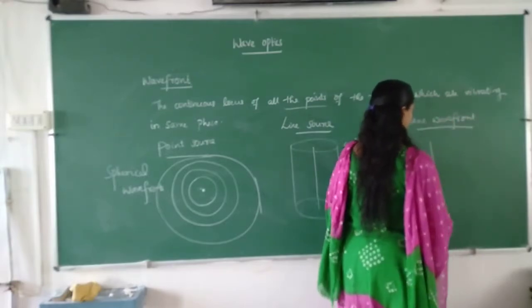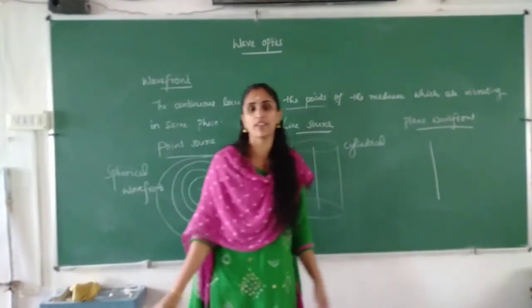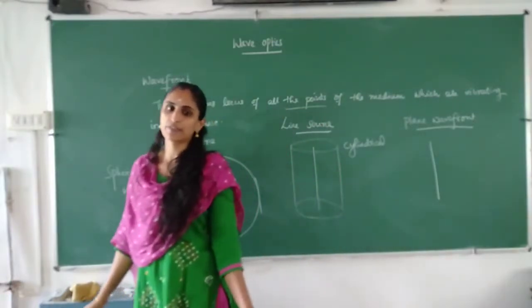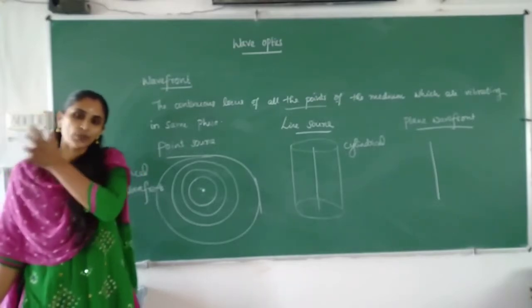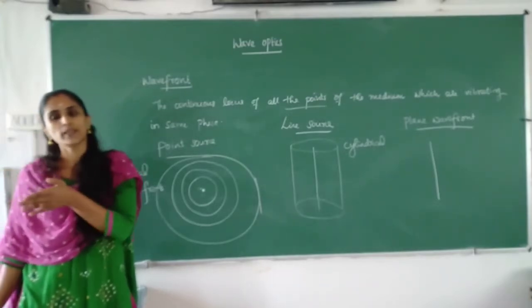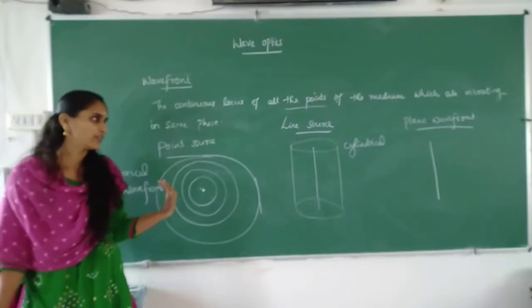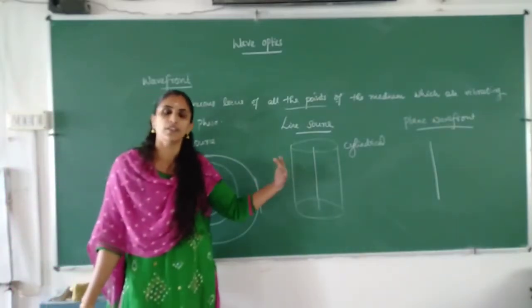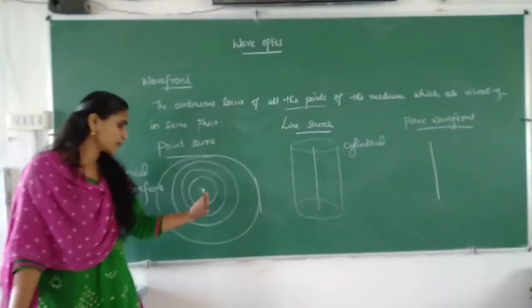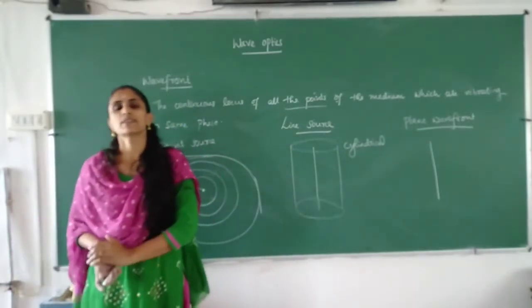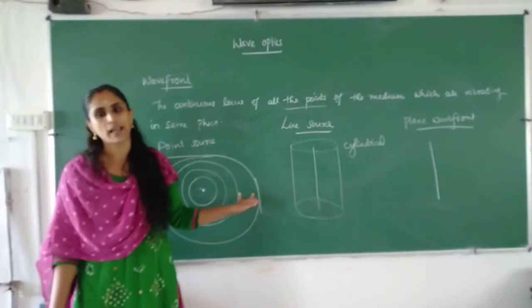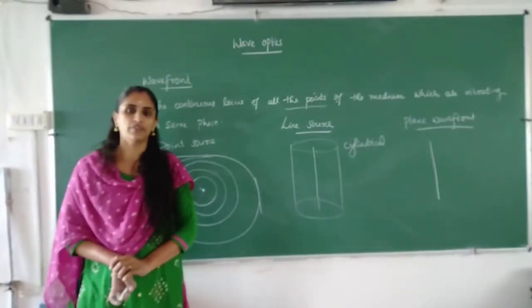Plane wavefront we are showing like this. How can we get a plane wavefront? If the source is very far away, the wavefront can be considered to be a plane wavefront, even though it is a spherical point source or a line source.